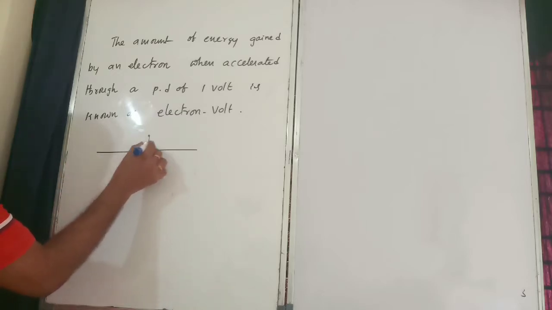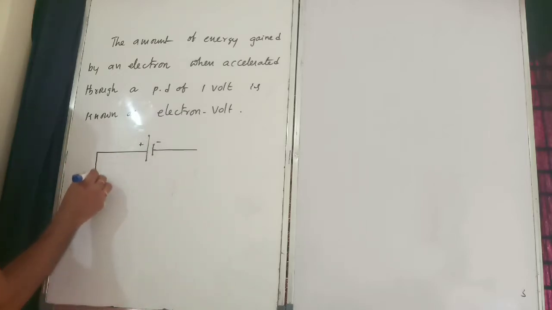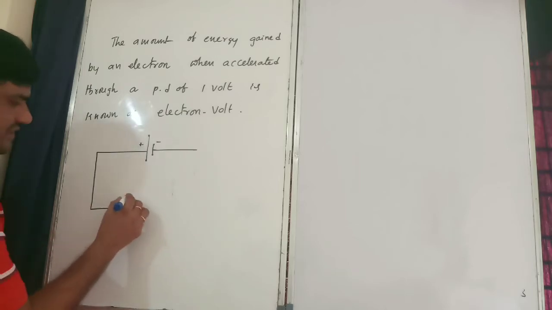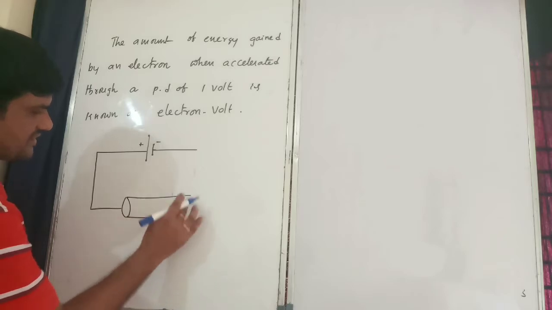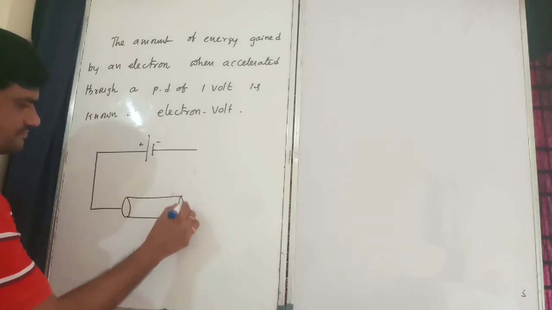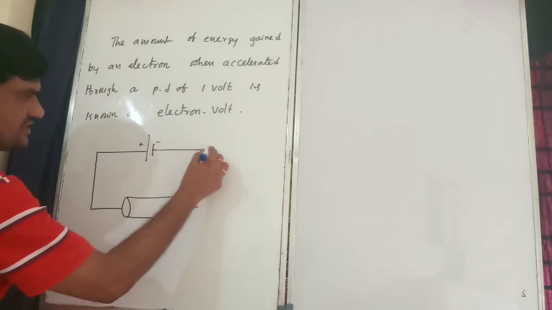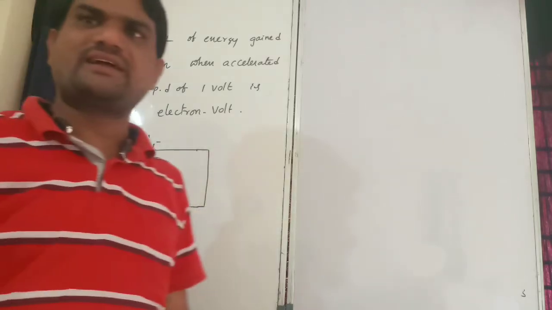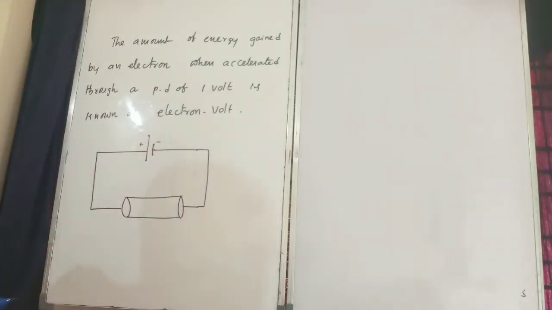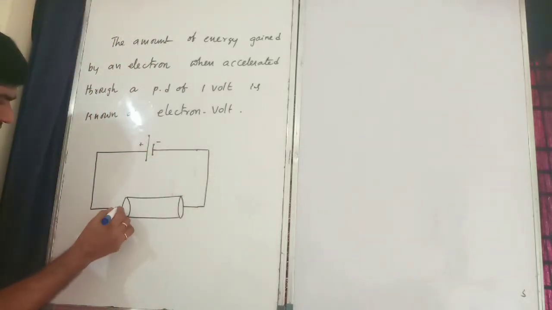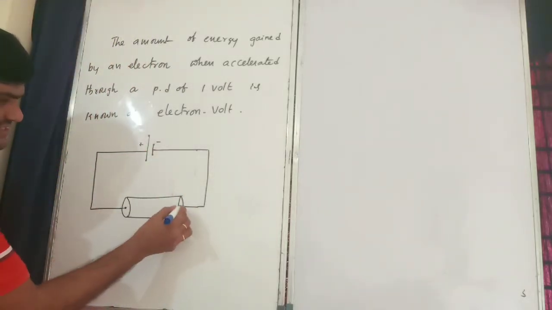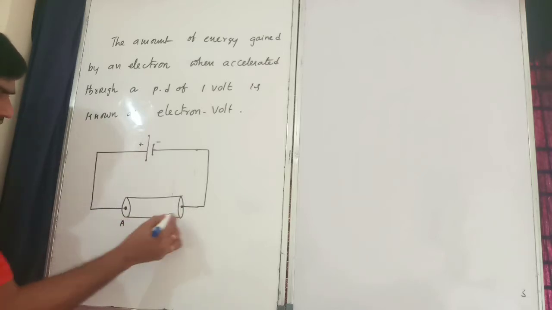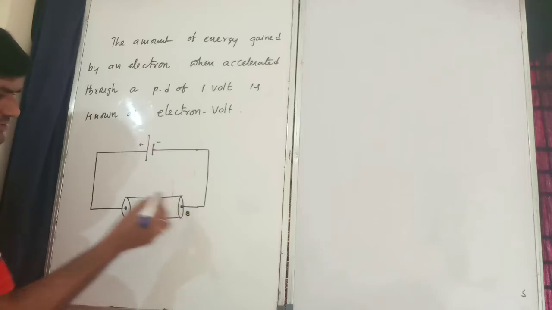Now one conductor will be there, or else one discharge tube, or one electron. This is the positive point, this is the negative point. This point I will call A, this point I will call B.